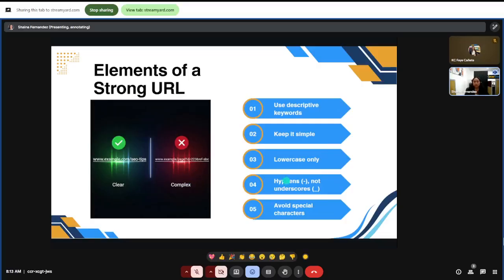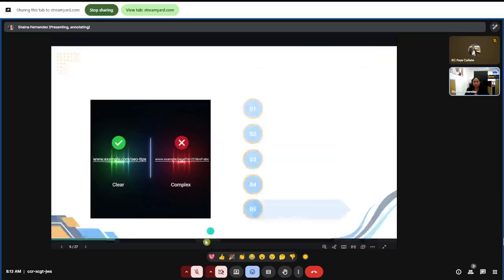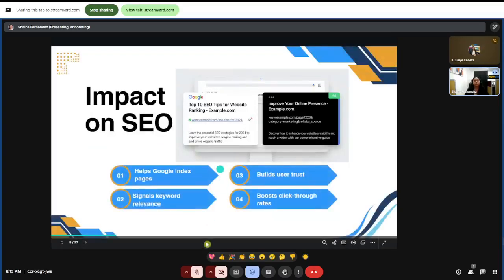Okay, let's proceed with the impact on SEO. URLs actually directly impact SEO in several ways. They help search engines crawl and index your site. They reinforce keyword relevance. Clean URLs also build trust with users. And most importantly, they improve click-through rates.